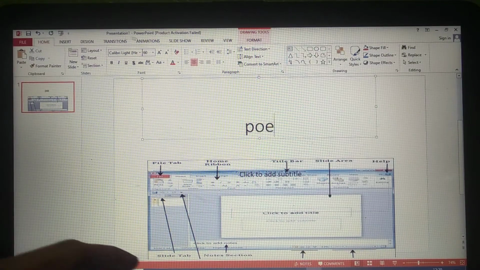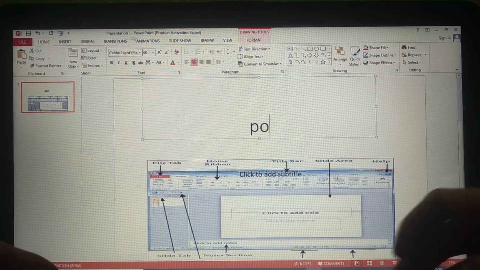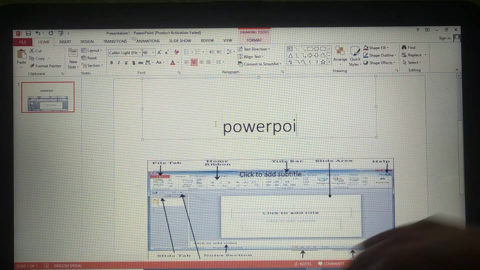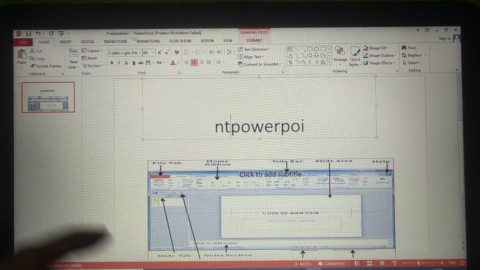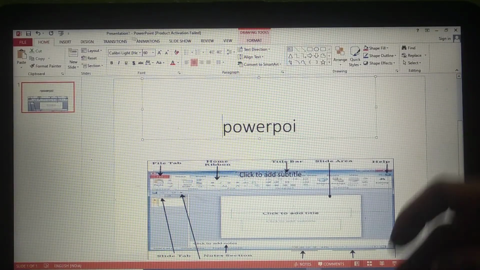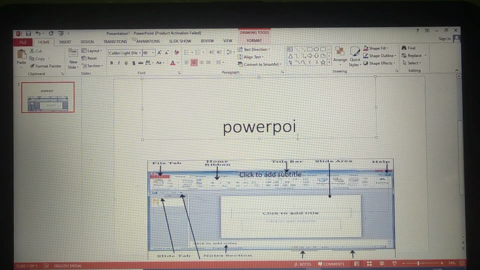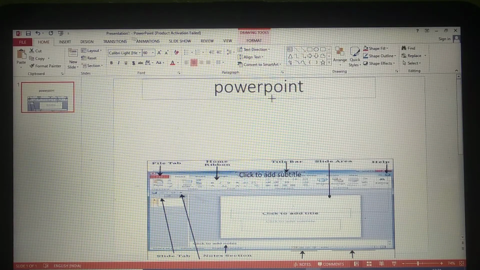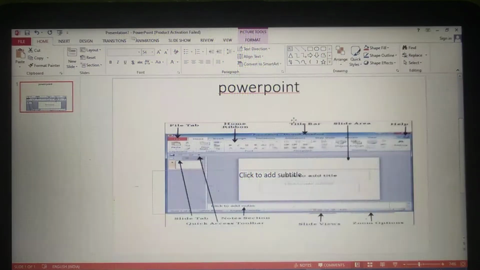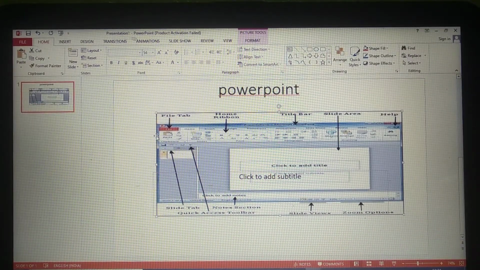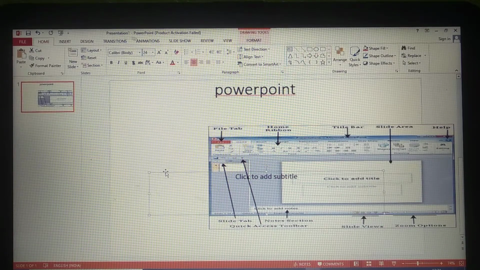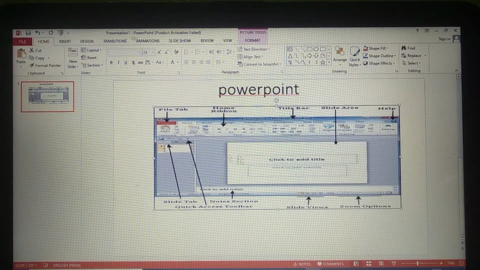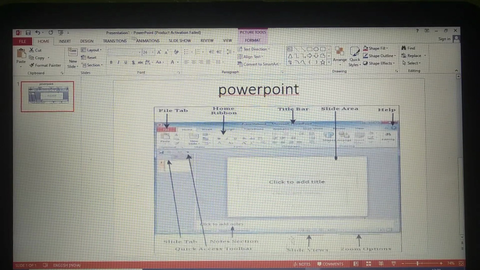PowerPoint, I am giving something. Like this title you can give in the box. Here you can add the picture. So the remaining part you can delete. So this one you can delete it. Or otherwise if you want different colors slides, that also you can select from there.